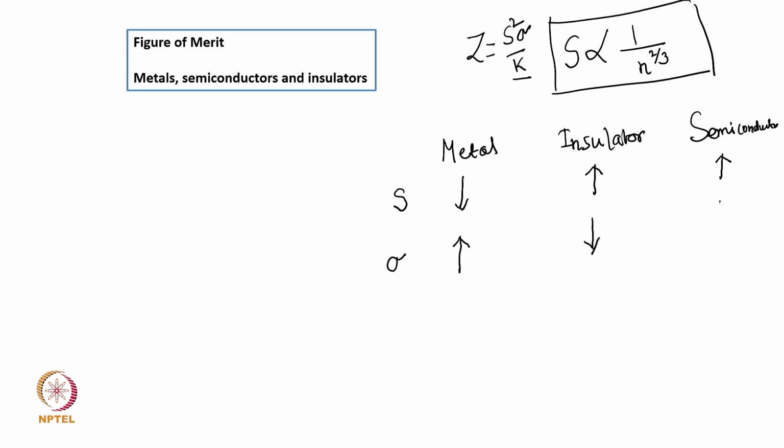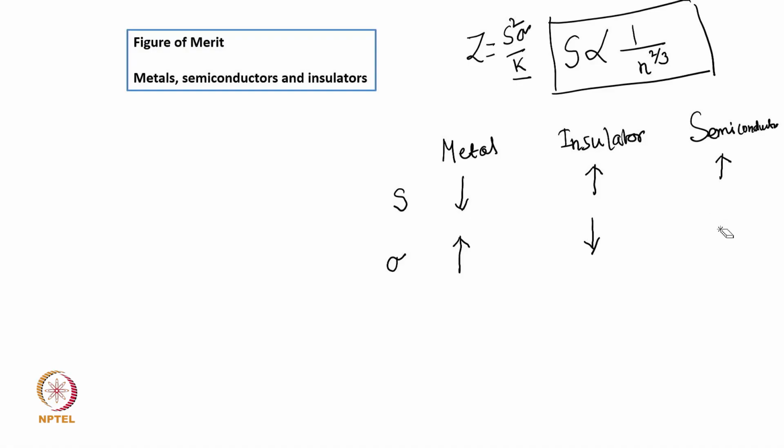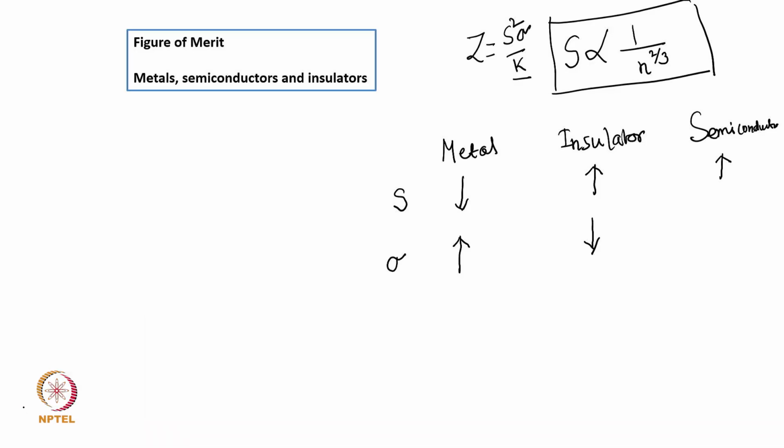It is relatively higher as compared to insulator, and lower as compared to metal.